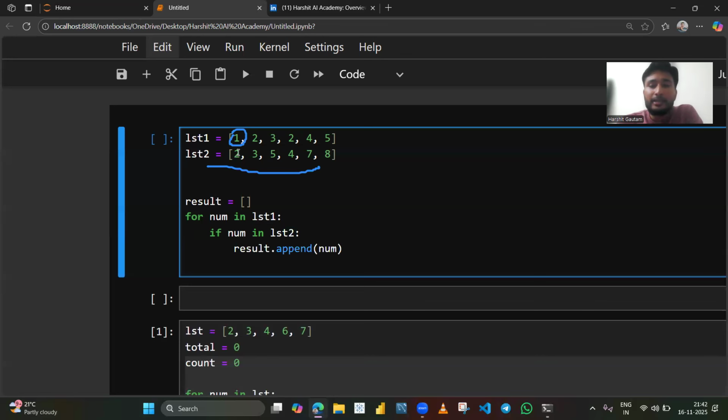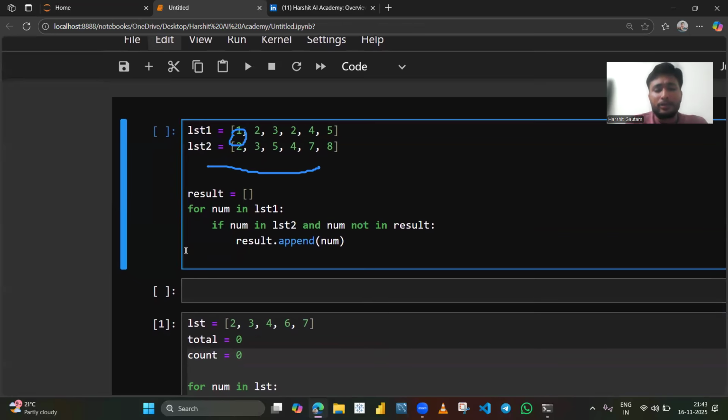So to overcome this problem, I will check that the value of lst1 should be present in lst2, but it should not be present in result. So I will write, and num not in result. This is how I will do it.